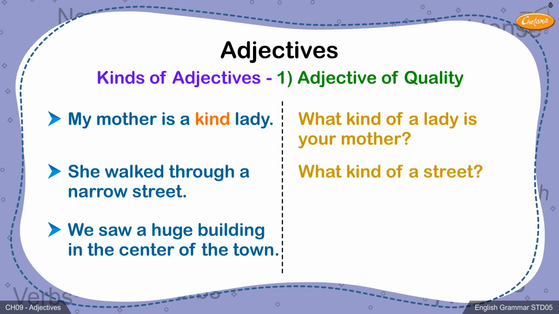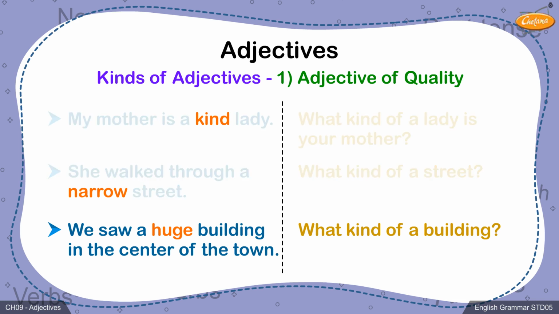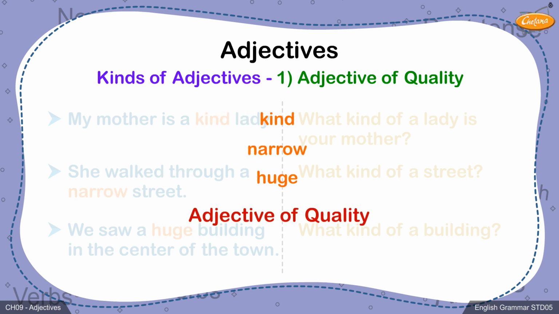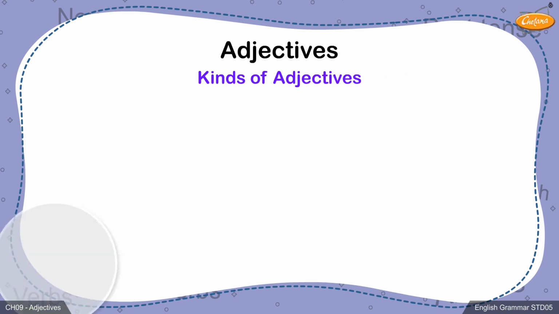Kind. What kind of a street? Narrow. What kind of a building? Huge. These three adjectives, kind, narrow, and huge, describe the quality of three nouns, lady, street, and building. Therefore, they are adjectives of quality.